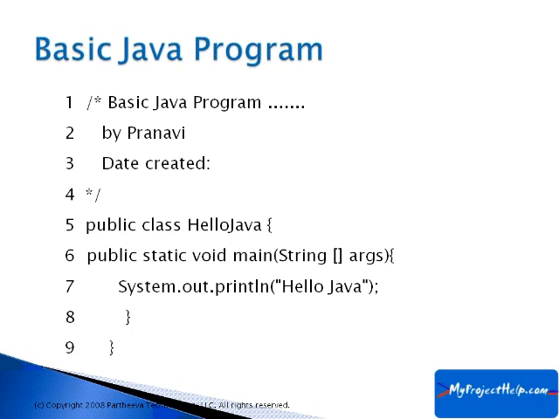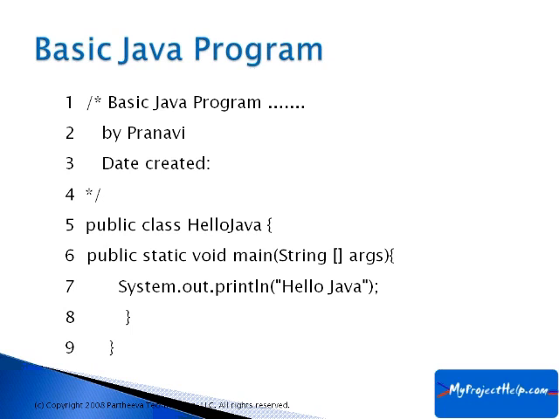So args is the reference variable to the string array object. And within the main method, what is the functionality we are writing? Before going to that, every class has to be like public class Hello Java. After that, there is a brace. So a class's functionality starts after the curly braces.